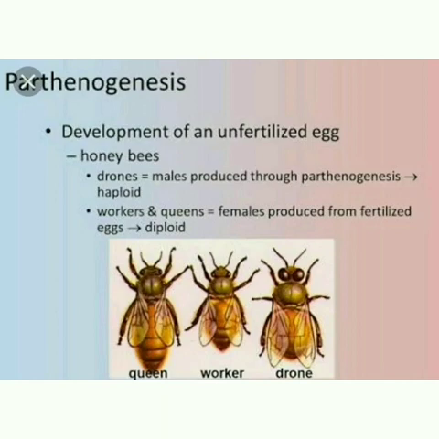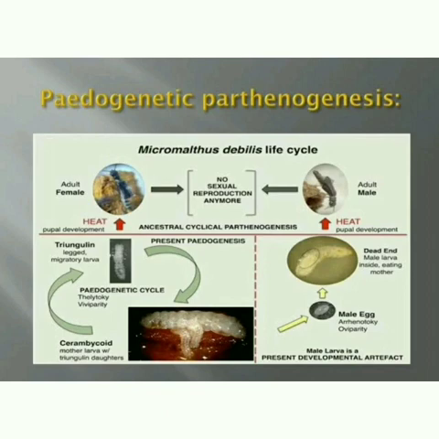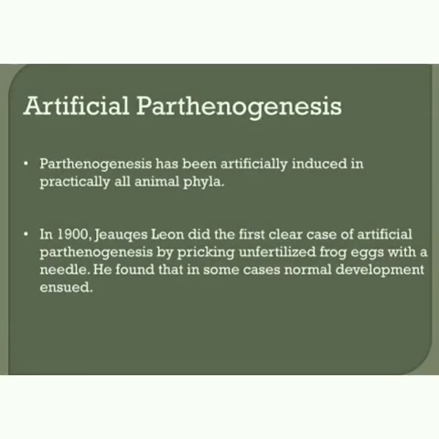Next is pedogenetic parthenogenesis. The larvae produce a new generation of larvae by parthenogenesis. This is also a kind of natural parthenogenesis. Next, we move on to artificial parthenogenesis. The unfertilized egg is induced to develop into a complete individual by physical or chemical stimuli. Example, annelid and sea urchin eggs.